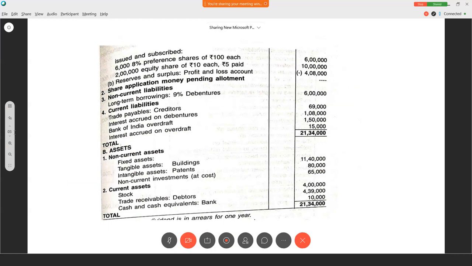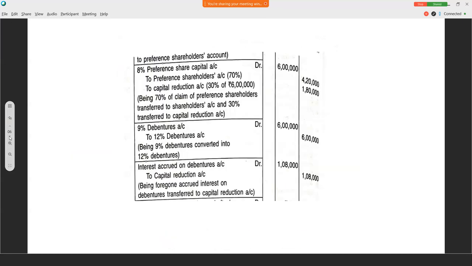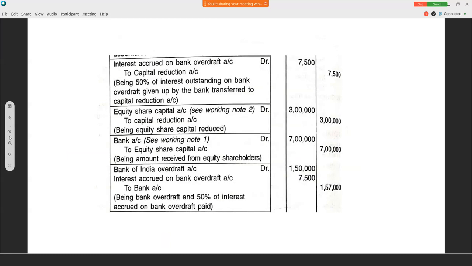See here, the bank balance 10 lakh. Okay, opening balance is 10 lakh. Then if there is any bank payment, we have to take it into consideration. Here there is 7 lakh. 10 lakh plus 7 lakh. Again, here payment is there. Minus 1 lakh. This should be 1,57,500.